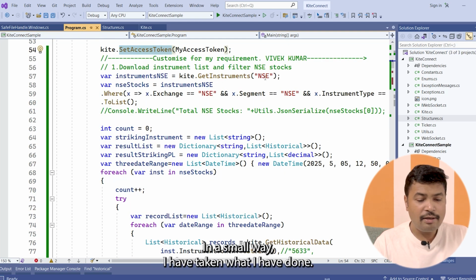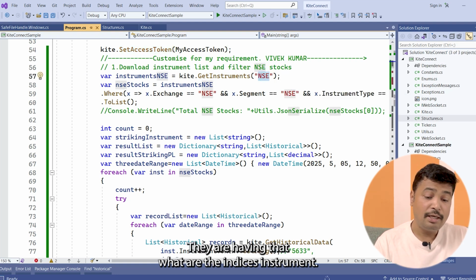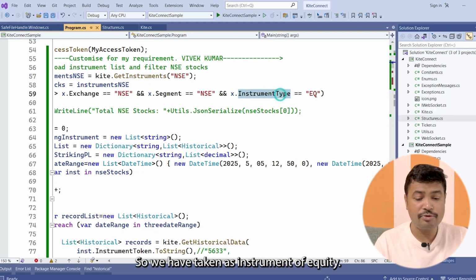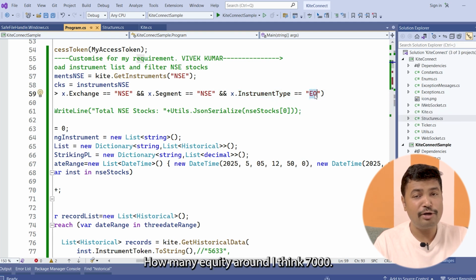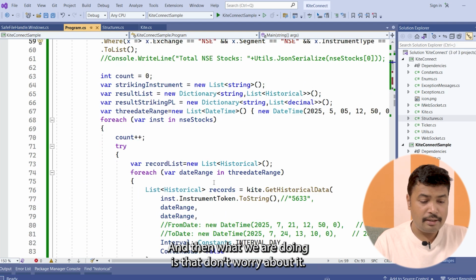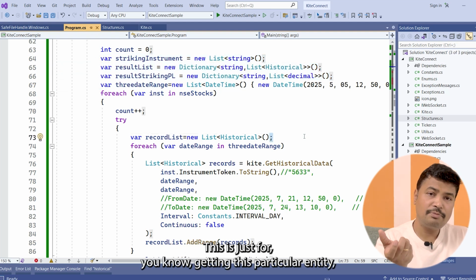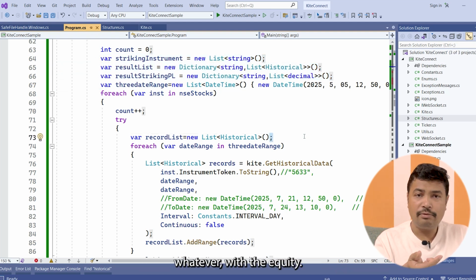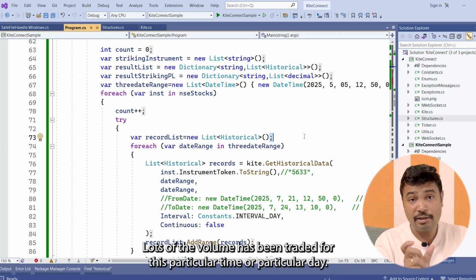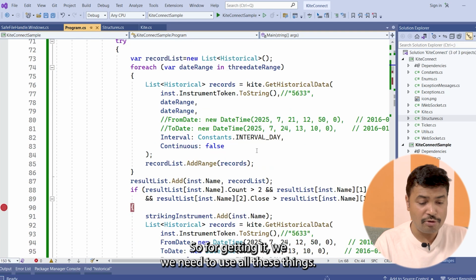Now, what I have done in a small way is take the total instruments they have, the NSE instruments. In the NSE also a lot of things are there, mutual funds and many other things. So we have taken the instrument type as equity, so we are checking only the equities. Around 7,000 to 8,000 records we are seeing here. Don't worry about it. This is just for getting the equity entities: the open price, close price, how many lots, how much volume has been traded for a particular time or particular day. To get it, we need to use all these things.